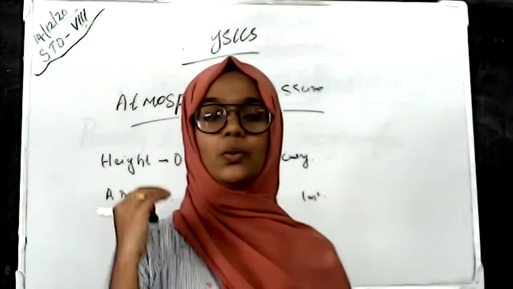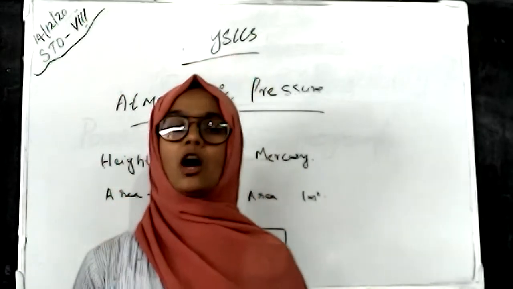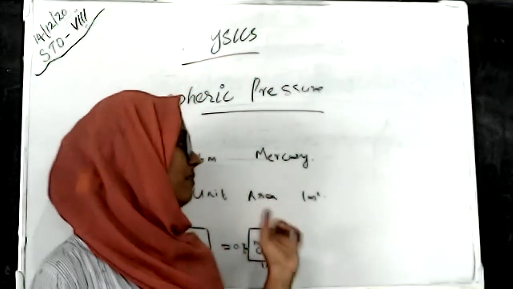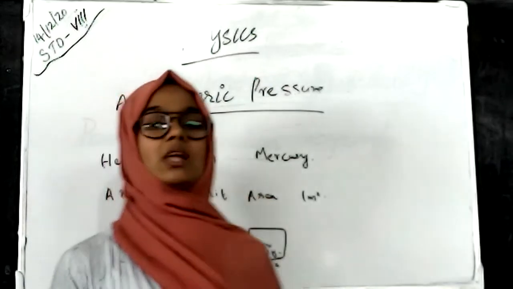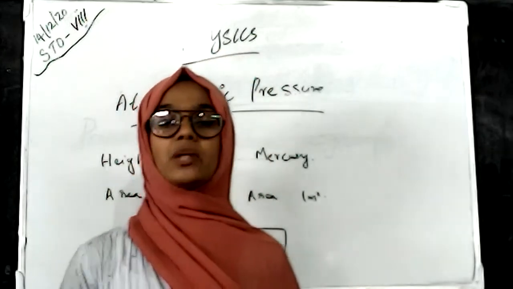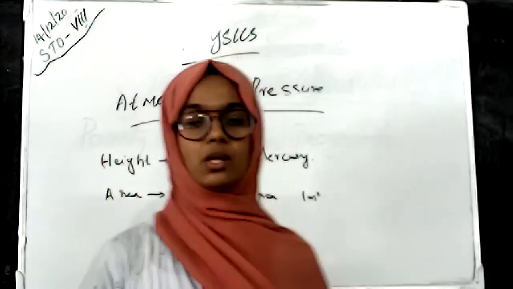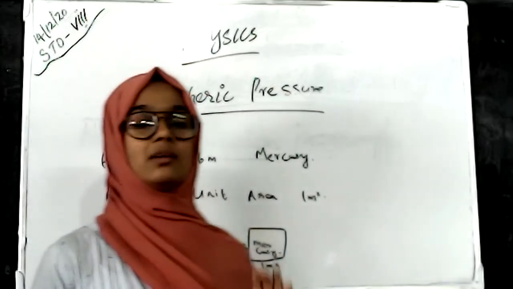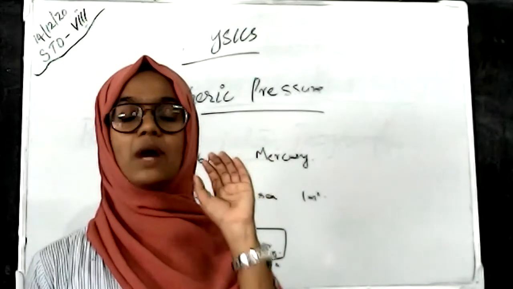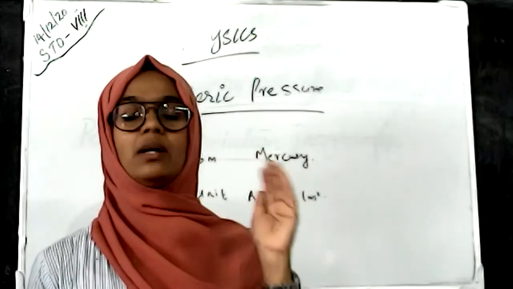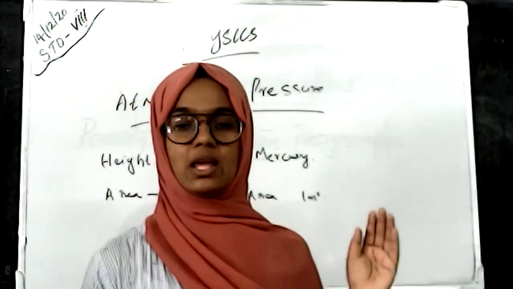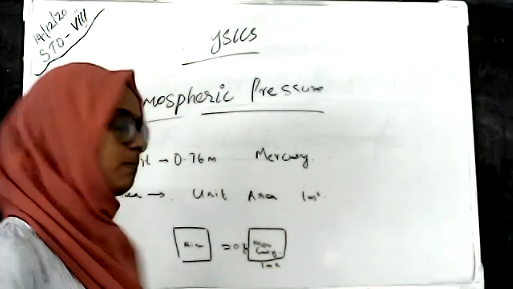A unit area of air column is equal to the mercury column having a unit area and 0.76 meter height. So this is the atmospheric pressure measurement, and this is the standard atmospheric pressure, that is, a unit area of air column is equal to a mercury column of height 0.76 meter and 1 meter square area. This is the standard atmospheric pressure.